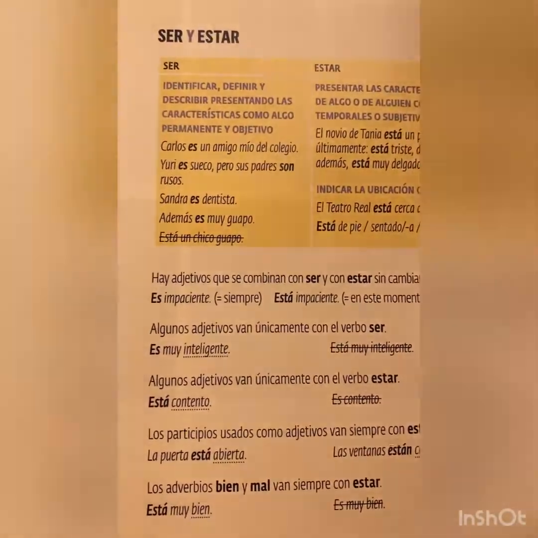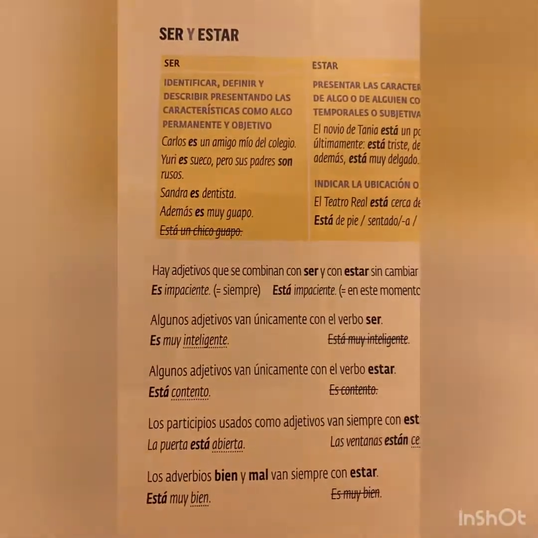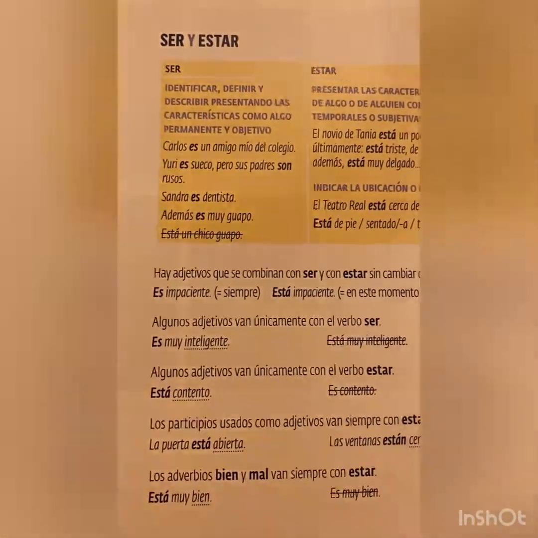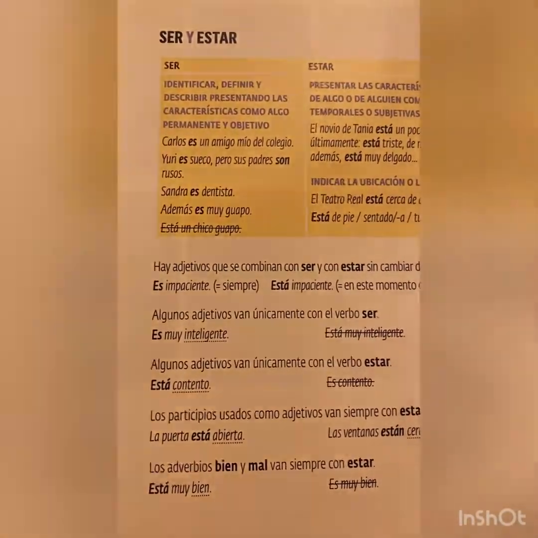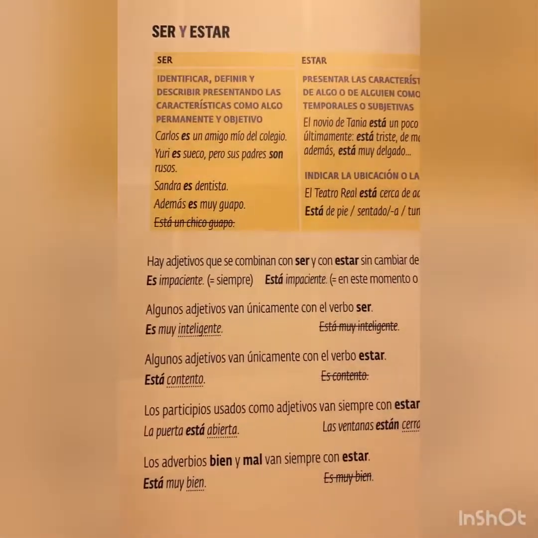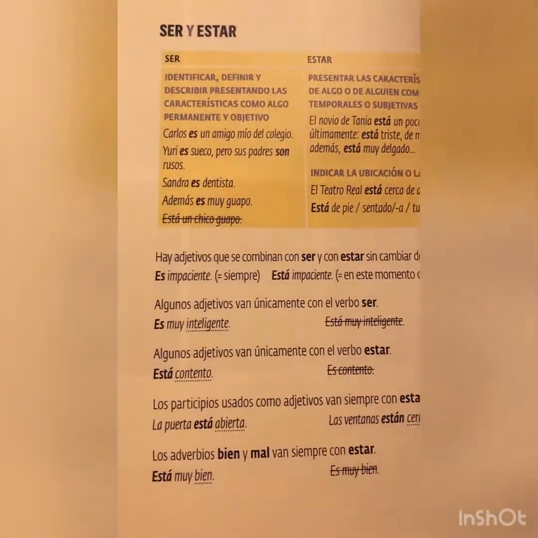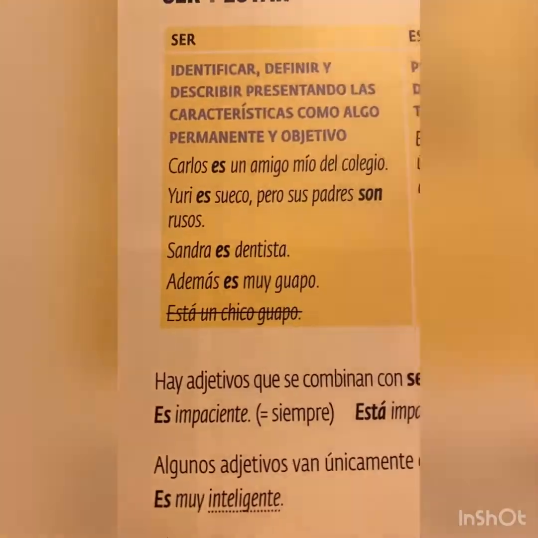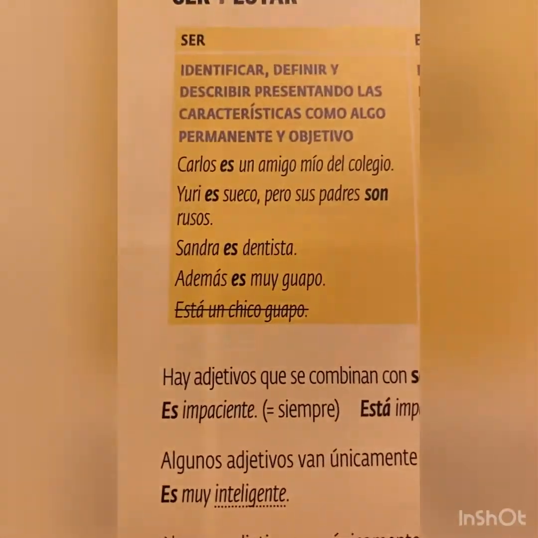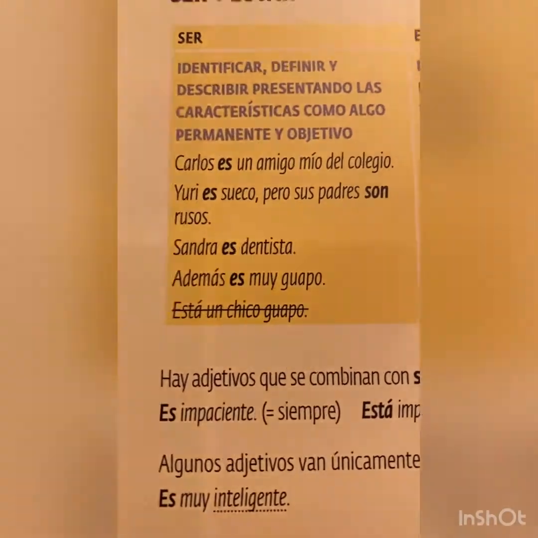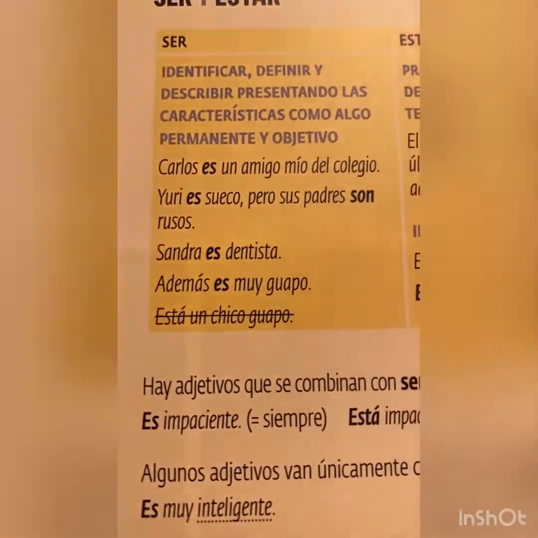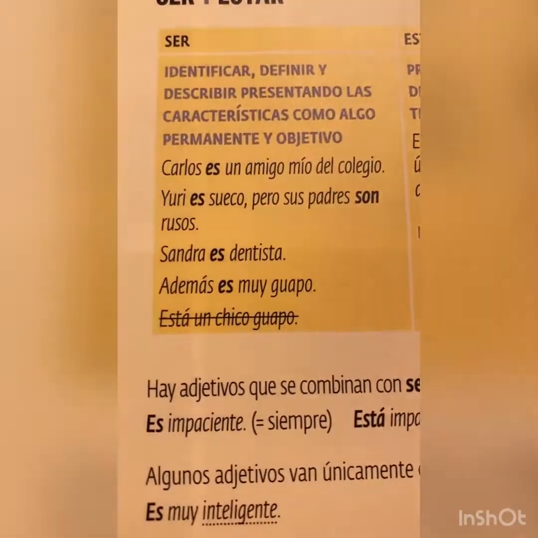Carlos es un amigo mío del colegio. Yuri es sueco, pero sus padres son rusos. Sandra es dentista. Además, es muy guapo. So, those sentences then. Carlos es un amigo mío del colegio, that first one there. Carlos is a friend of mine from school.